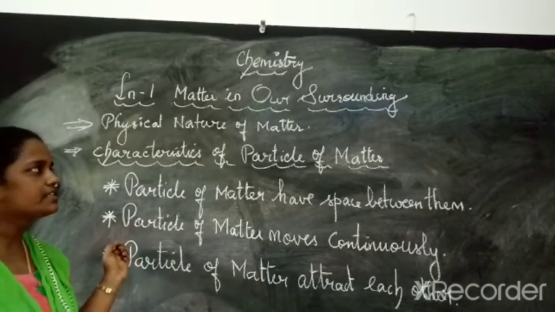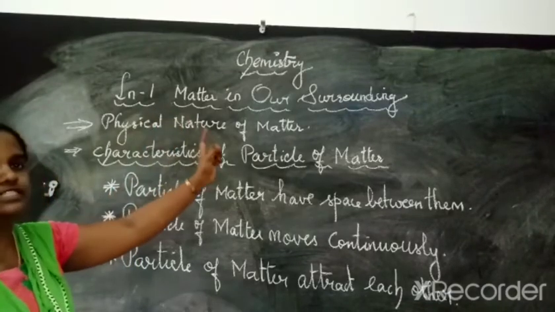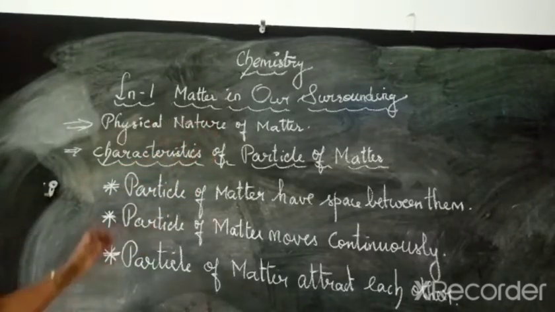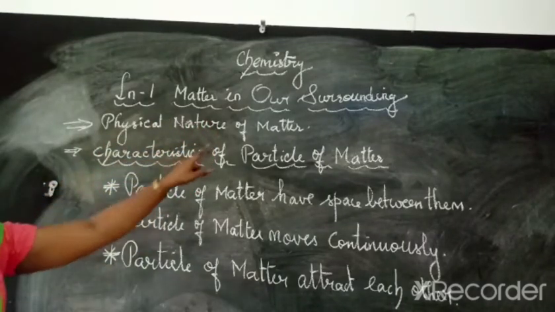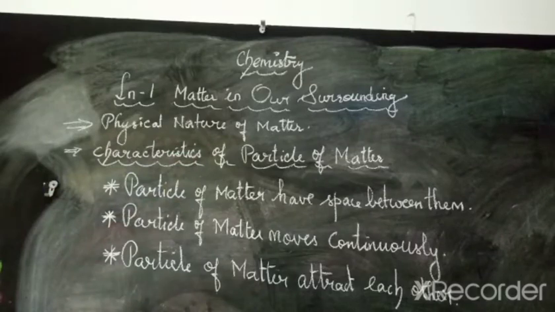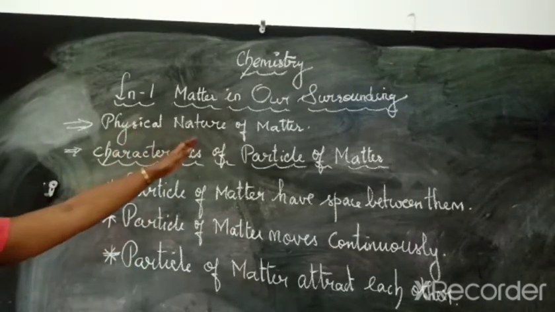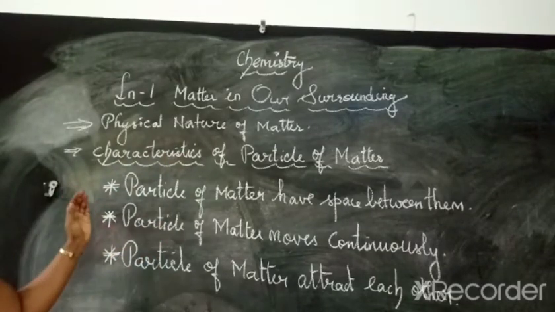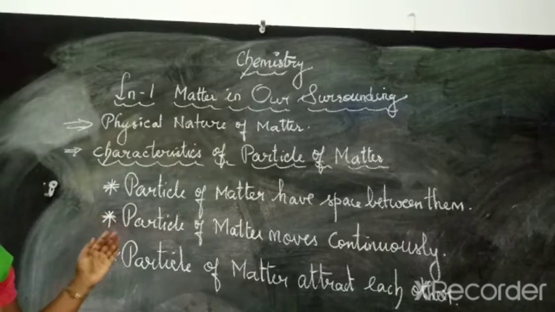So yesterday we saw the first lesson, that is matter in our surrounding. We saw the topic physical nature of matter. Children, you tell me what are the points you saw in physical nature of matter? Yes, very good. Matter is composed of particles. And what is the second point?